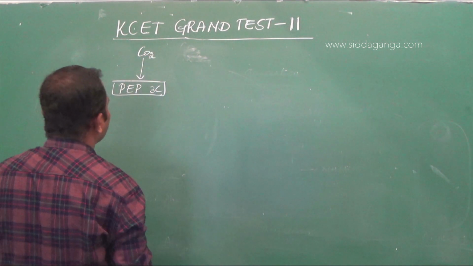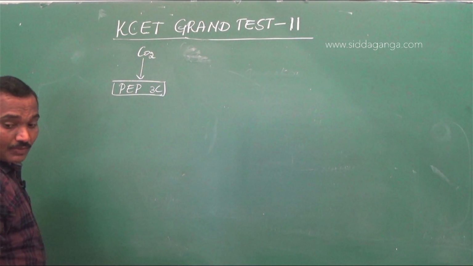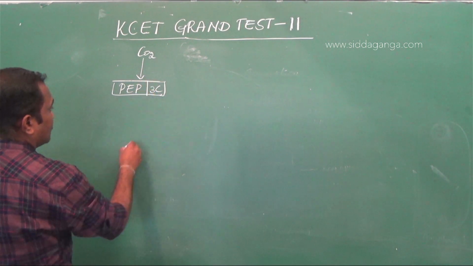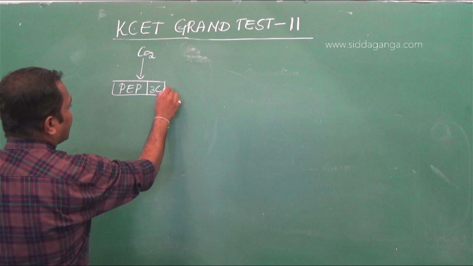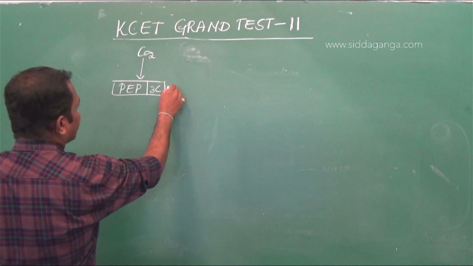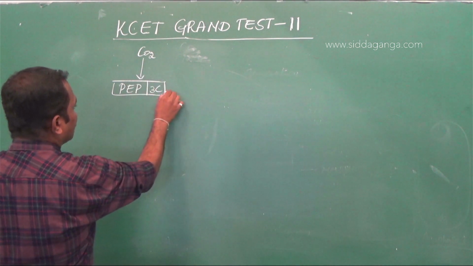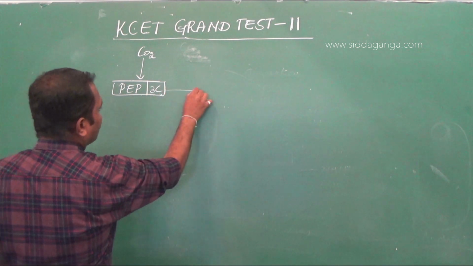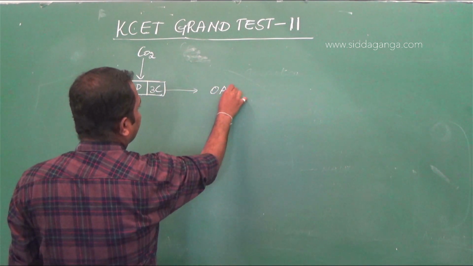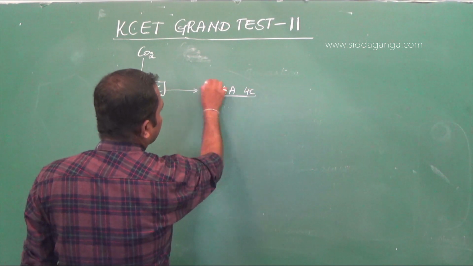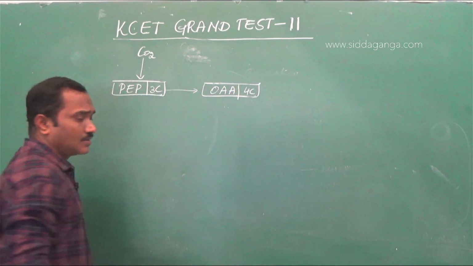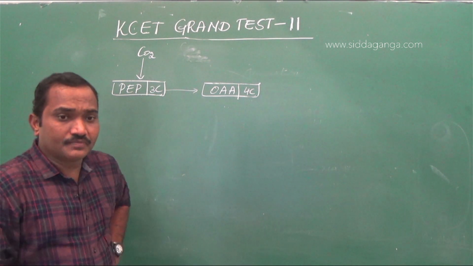After condensation, it will be converted into a 4-carbon compound called oxaloacetic acid. It's a 4-carbon compound, which is a stable compound. Hence, it is referred to as the C4 pathway.